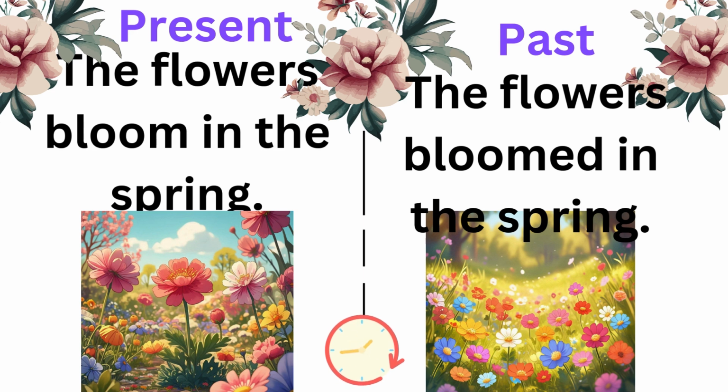Present sentences. The flowers bloom in the spring. The past sentences. The flowers bloomed in the spring.